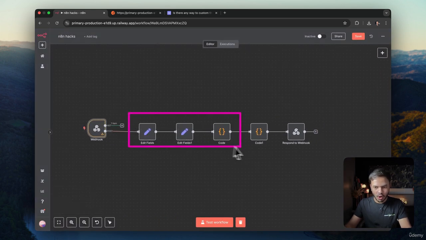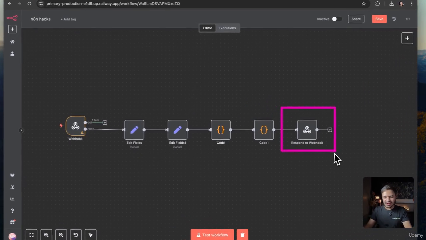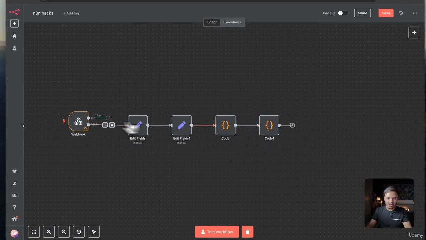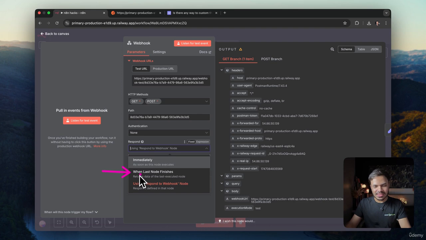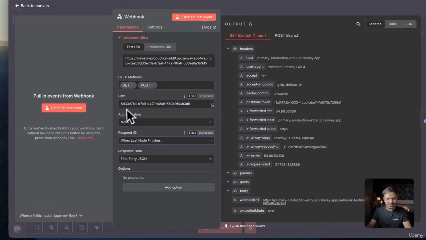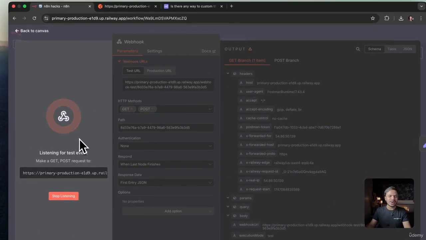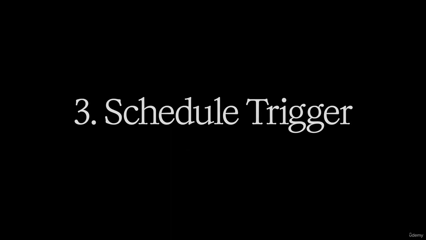So it will wait for all of these 4 nodes to be executed, and then once we get the data, it will send it back to the webhook. And even if you don't want to use a respond to webhook node and you want to send the data from the last node, you can do that as well. So we're going to use this option, when last node finishes. Alright, I hope this makes sense. And another thing to remember is this listen for test event, the timeout is 60 seconds. So after 60 seconds, if it does not get any external data, it will stop listening for the request. So be time sensitive here.